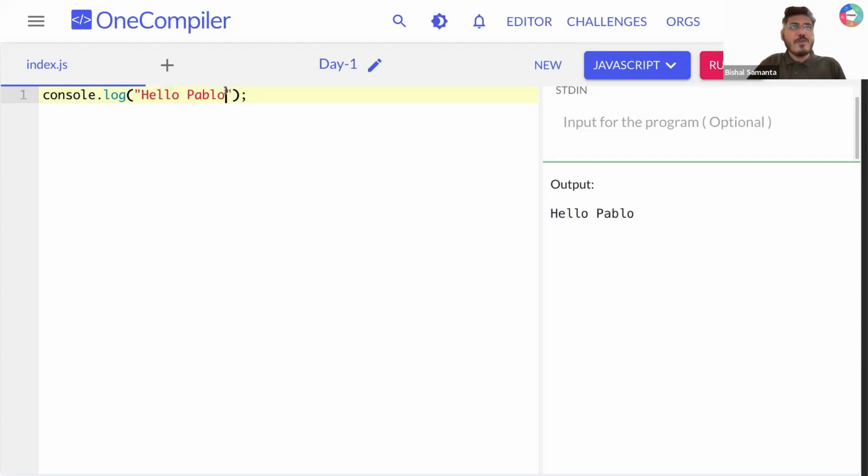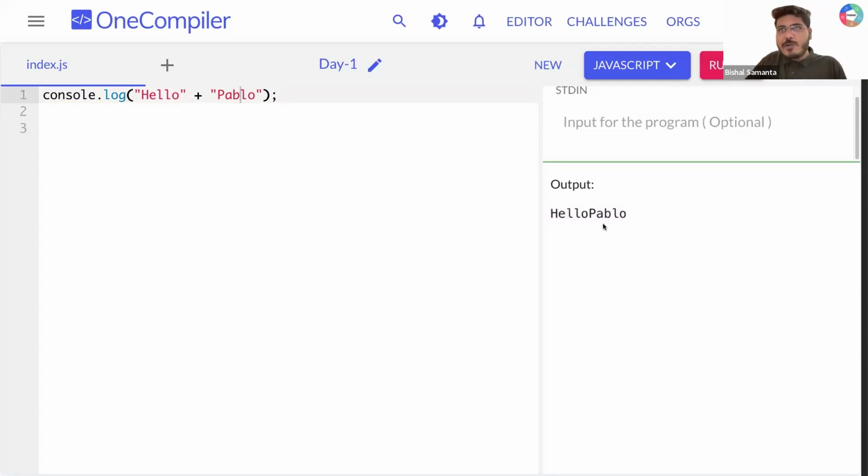Okay, so now one thing I'm going to share. Let's say I'm writing here hello, and after that I'm writing plus and then Pablo. Can you tell me, guys, any guess what I'm supposed to get if I'm writing like that, hello and then Pablo? I'm simply adding these two values and printing it. Now if I click on run, can you see I'm getting hello Pablo in my output, right?